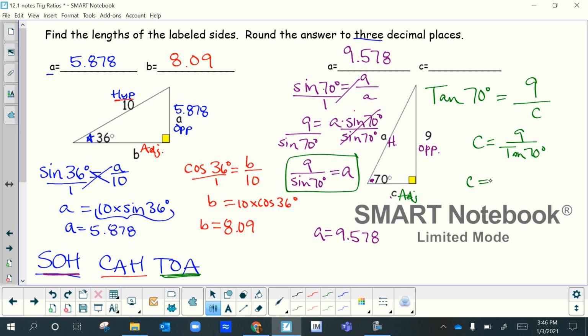So C is equal to 3.276. And that's my side C. Okay, all right, so that's what some problems look like. And again, you don't have to show all this work once you get used to it's either multiplying or dividing.